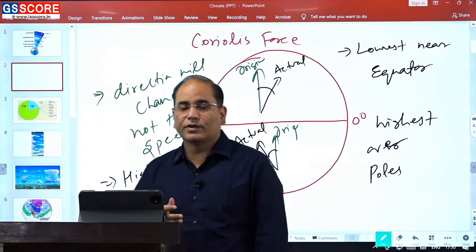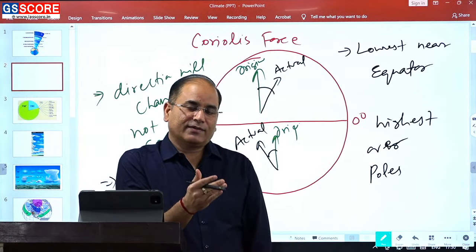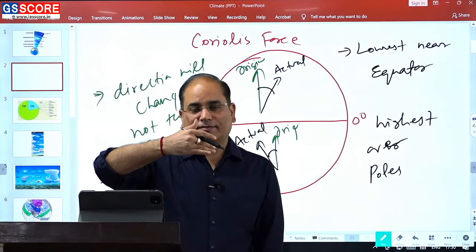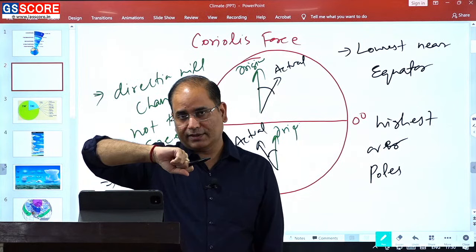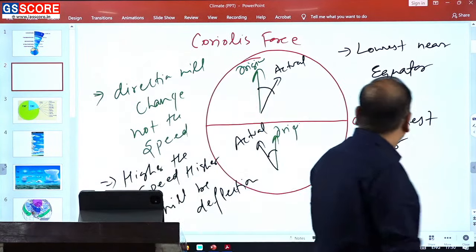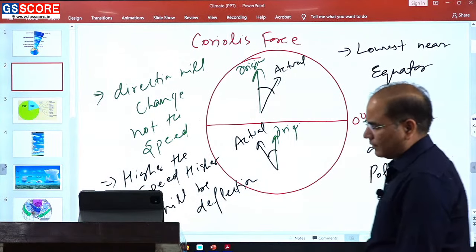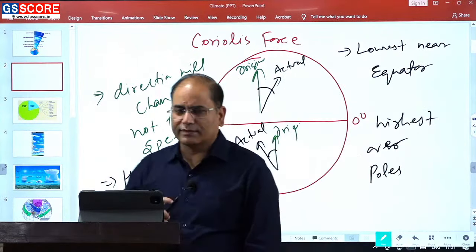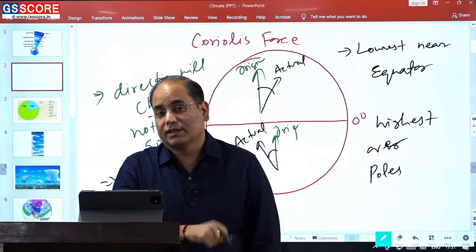Means because of the Coriolis, the deflection keeps on increasing. Highest deflection in the poles, lowest deflection in the equator. In fact, over the equator it is roughly negligible. And this Coriolis effect is very much responsible for the development of the 4 pressure belts.